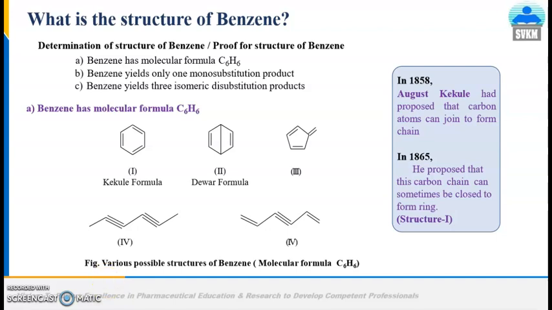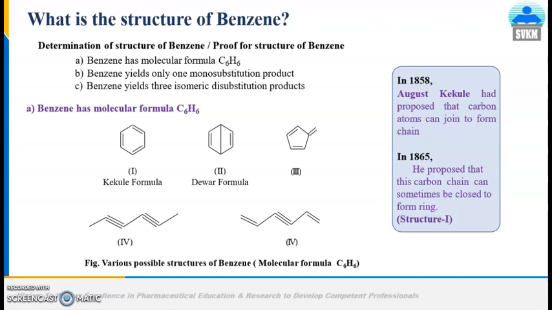These are the various proposed formulas for the structure of benzene. The first one is Kekulé's formula, where all the 6 carbon atoms and 6 hydrogen atoms are joined together to form a ring structure.